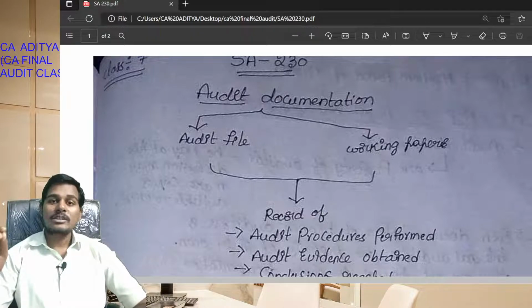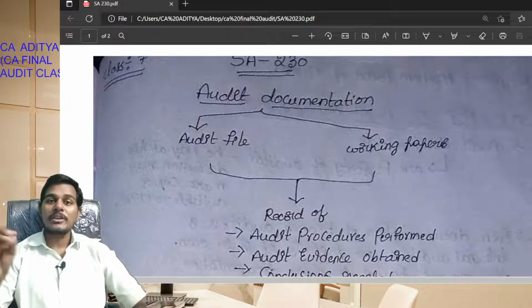And the conclusions reached. The conclusions may provide an unmodified opinion, or qualified opinion, or adverse opinion, or a disclaimer of opinion, based on the conclusions reached. These conclusions will be reached based on audit evidence, and the audit evidence will be obtained based on audit procedures performed. So these all are combined and put at one place, that is, they are recorded: the audit procedures performed, audit evidence obtained and the conclusions reached.